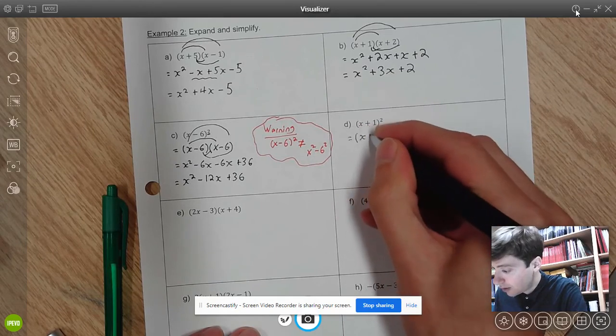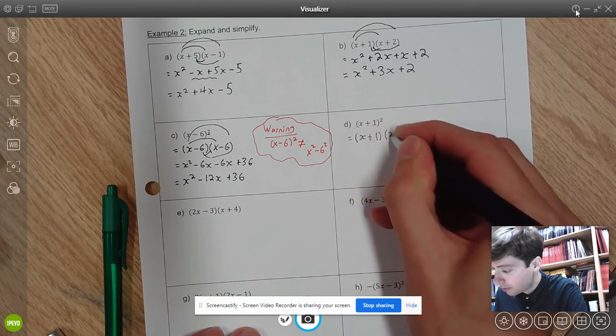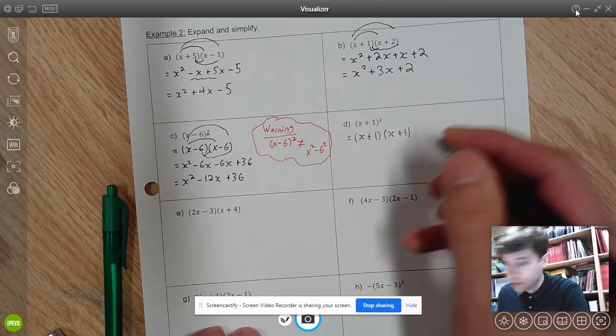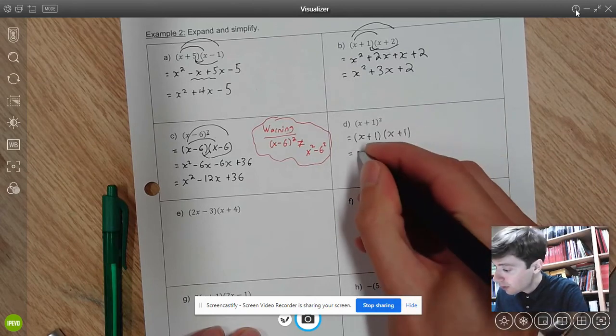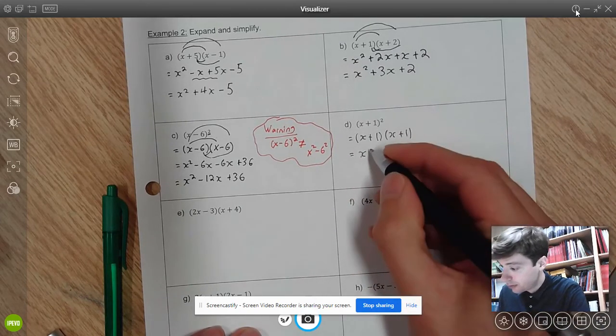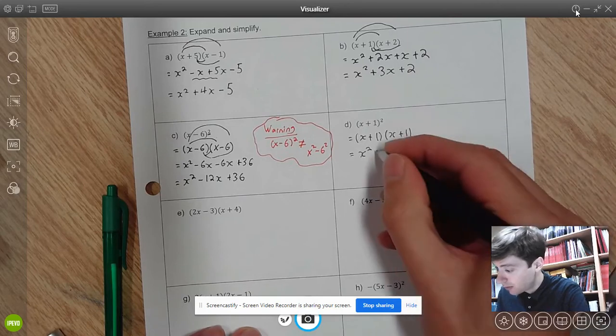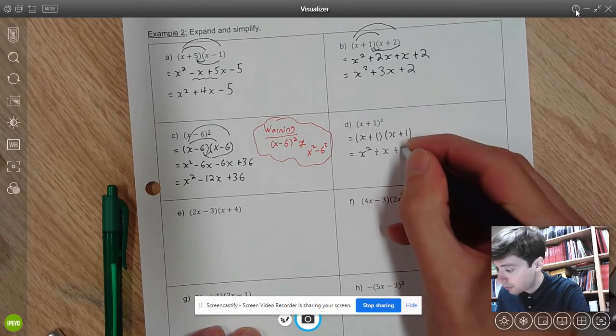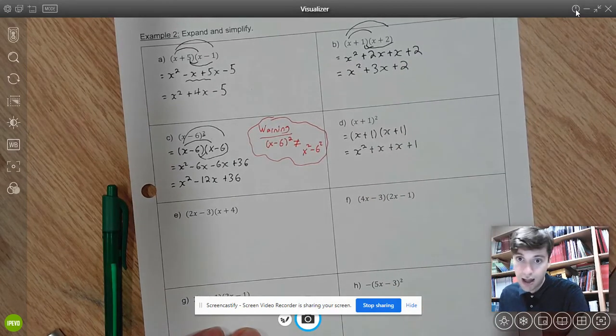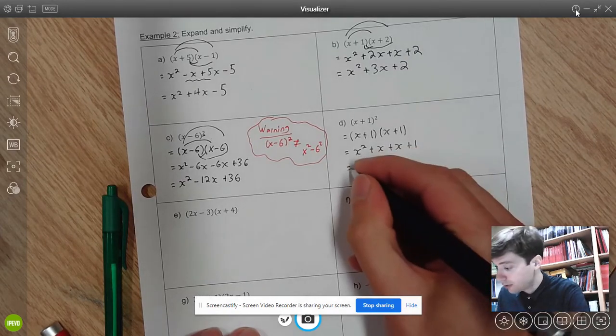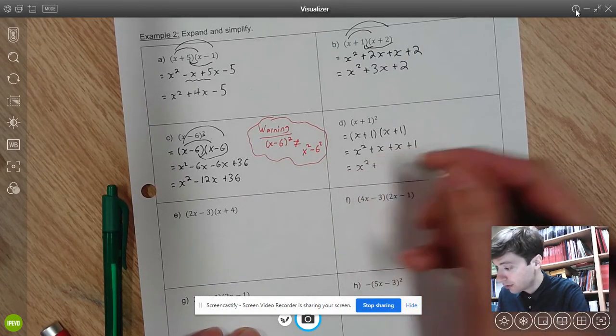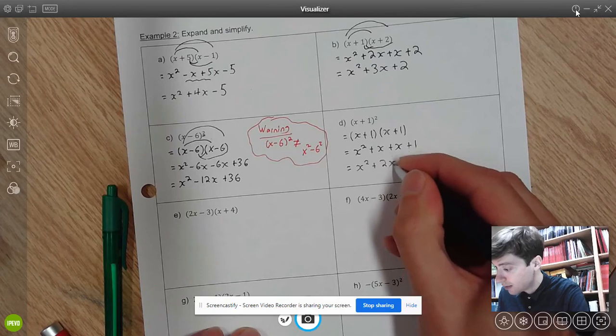I'm just going to work through a few examples. Again, I have a squared binomial, so I'm going to write it out. It's x plus 1 times another x plus 1. I'm not always going to draw those arrows, but you're welcome to. I'm going to have x squared plus x plus x plus 1. And if you want to slow that down or do the FOIL step on your own, I encourage you to look at where these numbers are coming from, and then I collect in the middle.